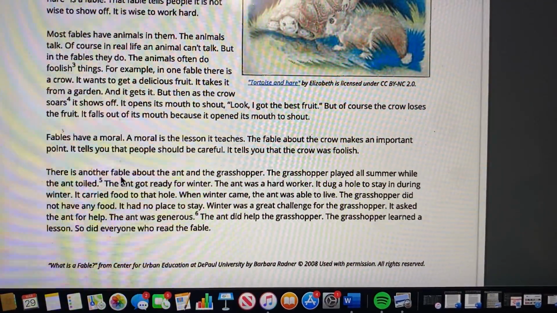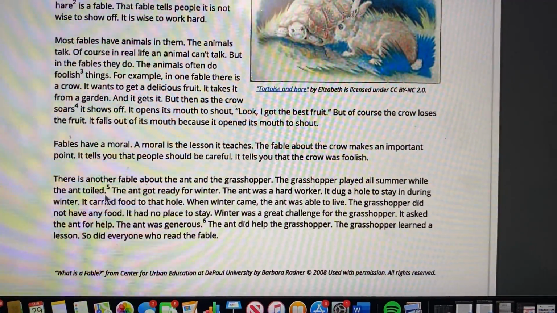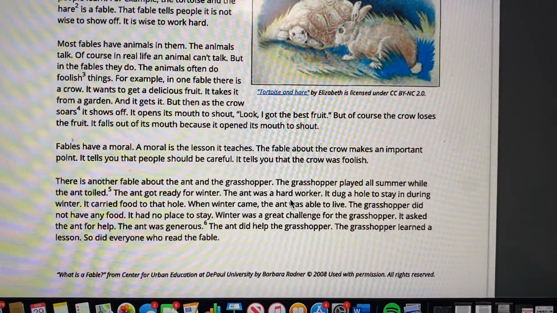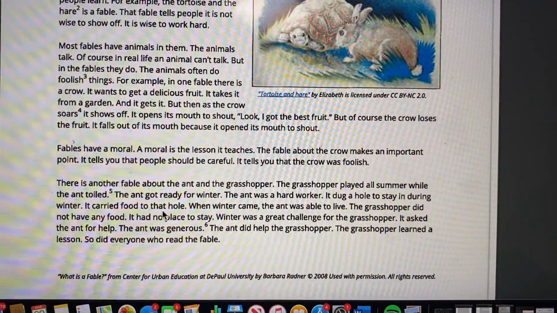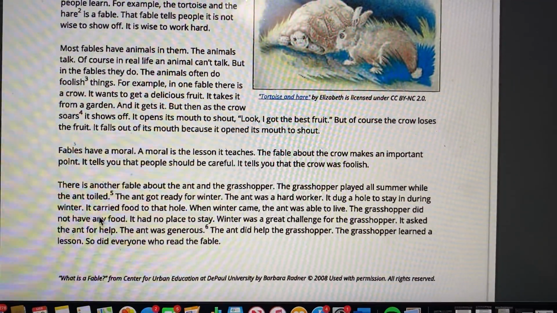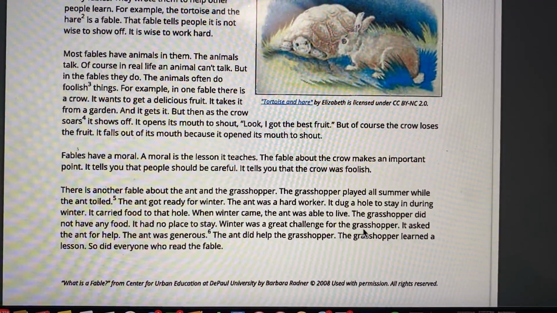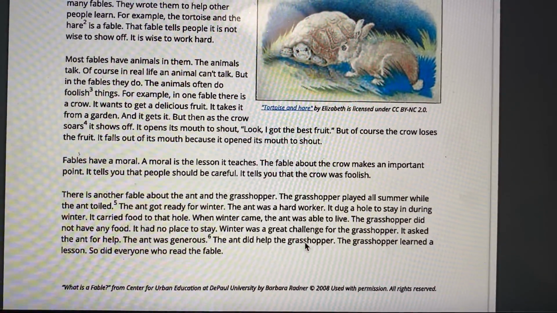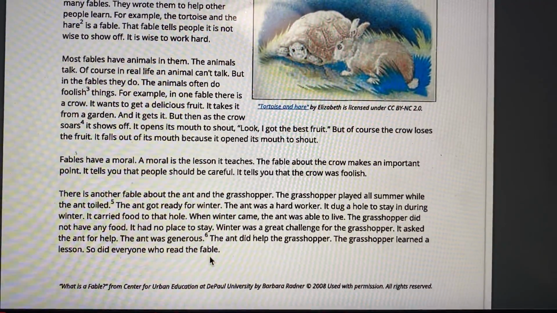There was another fable about the ant and the grasshopper. The grasshopper played all summer while the ant toiled. The ant got ready for winter. The ant was a hard worker. It dug a hole to stay in during winter. It carried food to that hole. When winter came, the ant was able to live. The grasshopper did not have any food. It had no place to stay. Winter was a great challenge for the grasshopper. It asked the ant for help. The ant was generous. The ant did help the grasshopper. The grasshopper learned a lesson. So did everyone who read the fable.